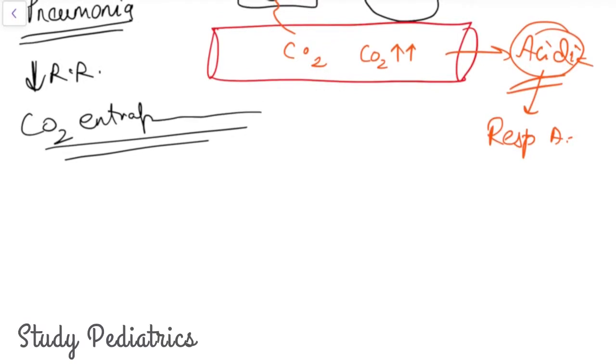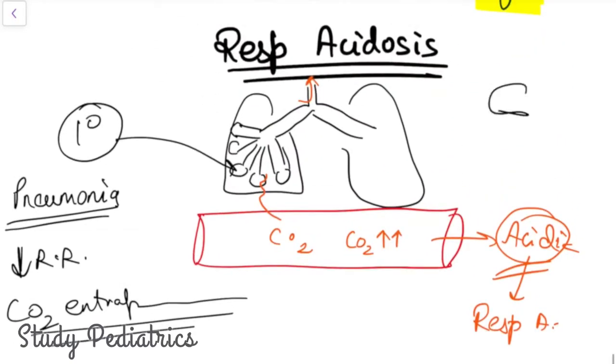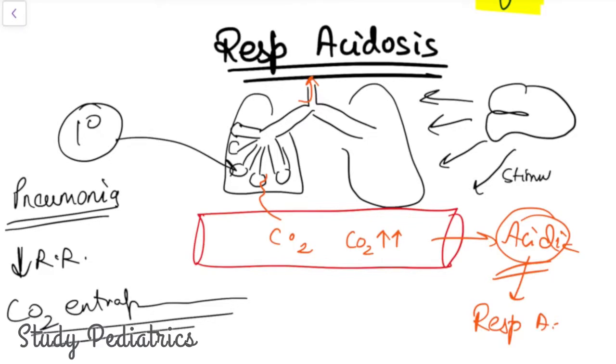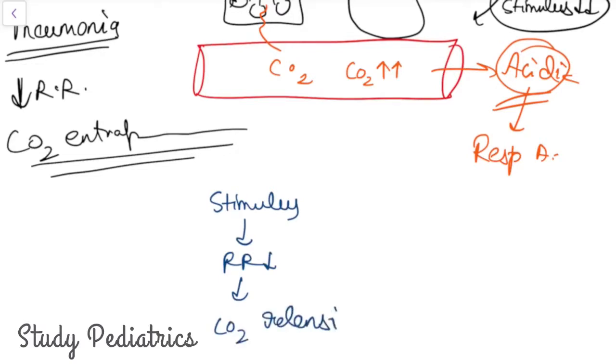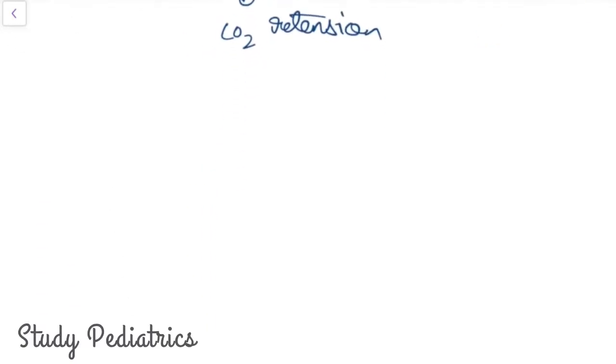The other reason can be the thing which is giving the stimulus. If the stimulus is less, then what occurs? The respiratory rate falls. If the stimulus is less, the respiratory rate decreases, hence there is CO2 retention. Now let's go ahead and see what the causes of metabolic alkalosis are.